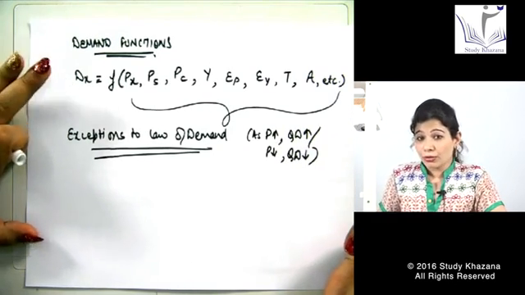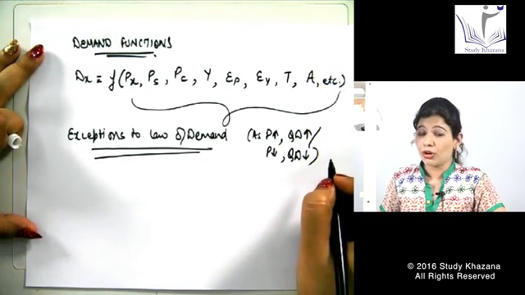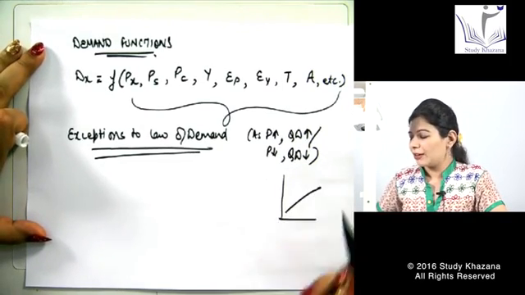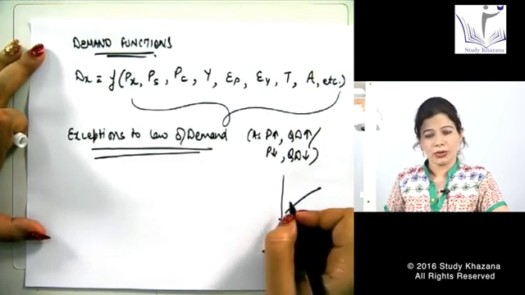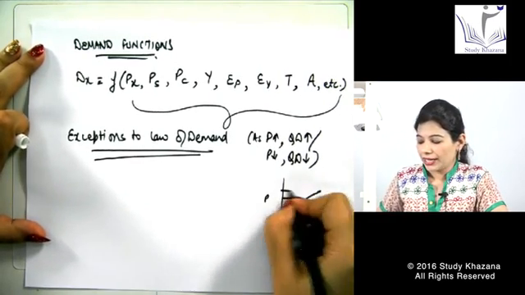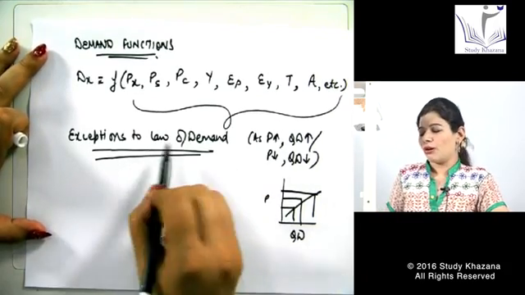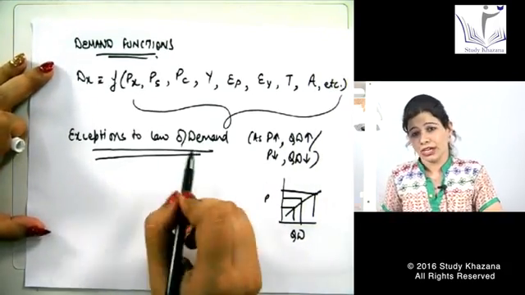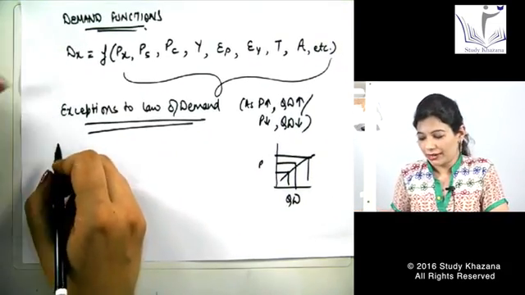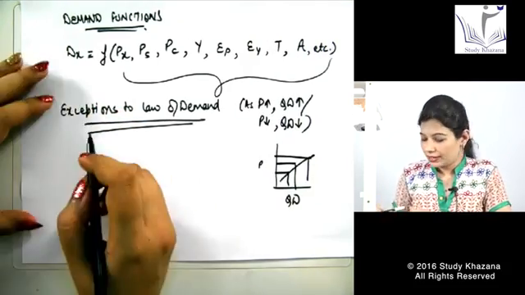So if we want to know, it is not something which is mentioned in the books, but then if we want to know how would be the demand curve in these cases, obviously that would be a positive sloping, because I am saying as price is increasing, quantity demanded is increasing. Fine. So exceptions to law of demand would cover all those cases whereby as price increases, quantity demanded increases, and if price decreases, quantity demanded also decreases.